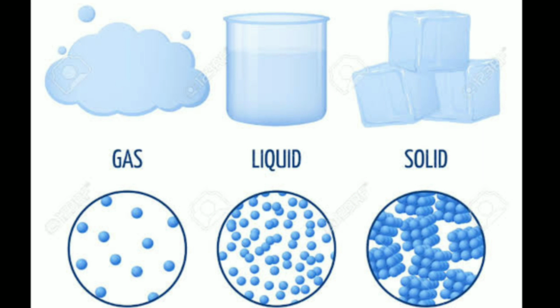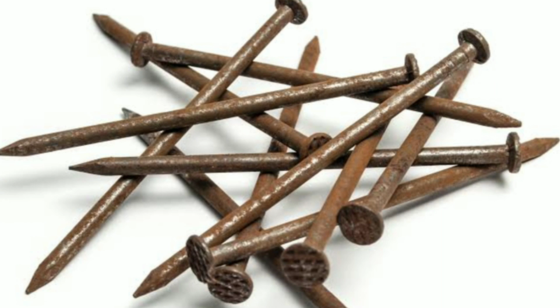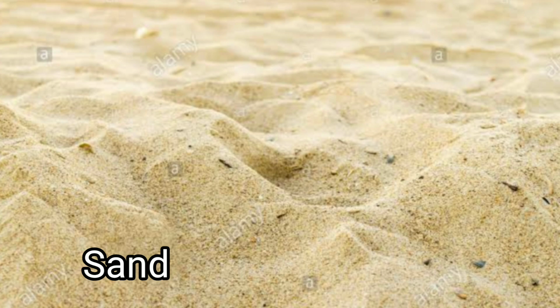Solids, for example, a piece of iron, have a shape of their own. A solid retains its shape no matter how it is kept. It has a definite volume. Solids like sugar and sand, when poured on a flat surface, form a heap.